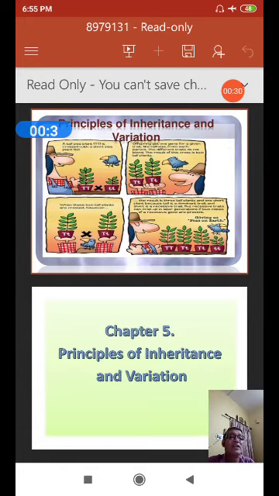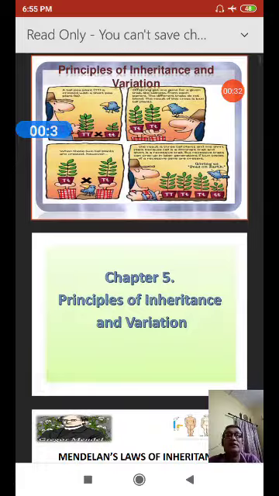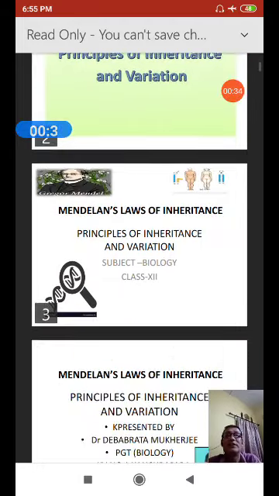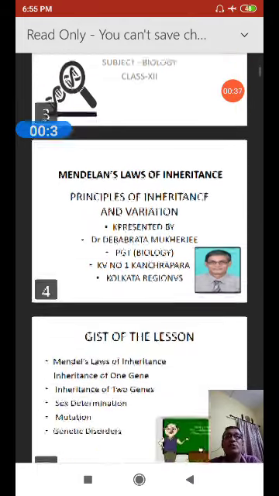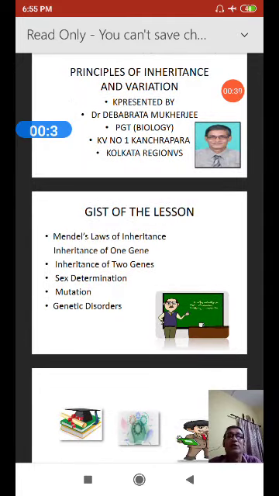In this lesson we will study the content that is very important, which we must know. So first of all we will learn the concept of inheritance, then Mendel's law of inheritance of one gene, which we will gradually explain.